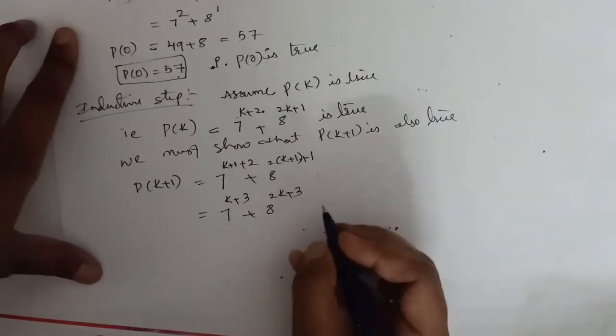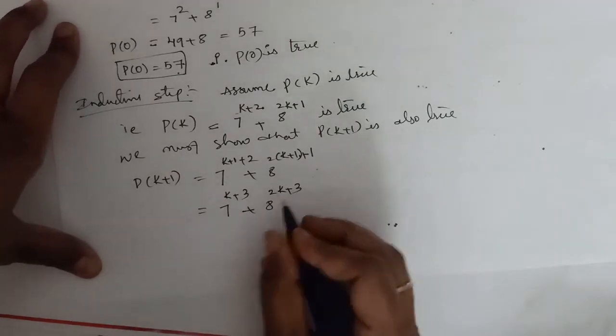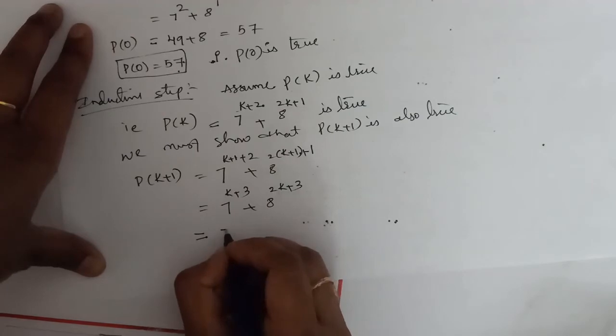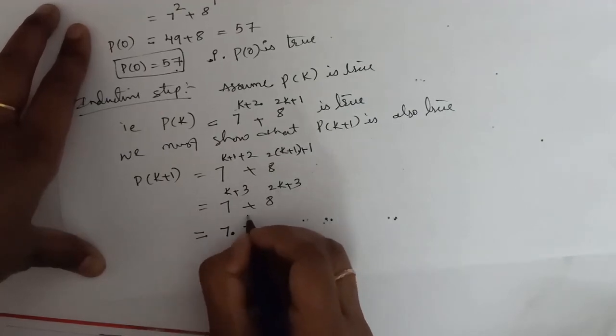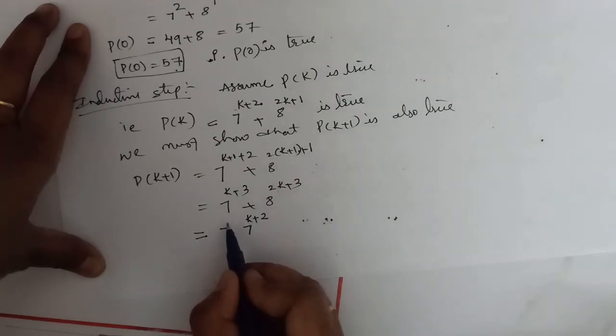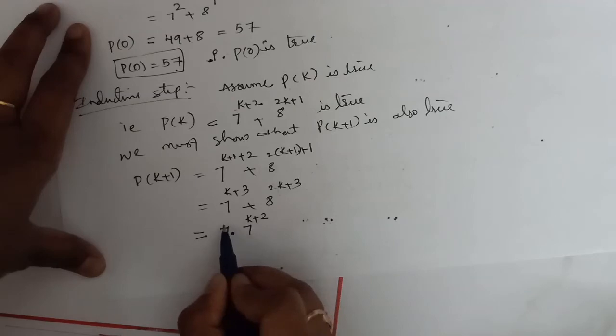So we got this 7 power k plus 3 plus 8 power 2k plus 3. So 7 power k plus 3 can be written as 7 into 7 power k plus 2. Okay, 7 is nothing but 7 power 1. When bases are equal, powers should be added, so it becomes again k plus 3.